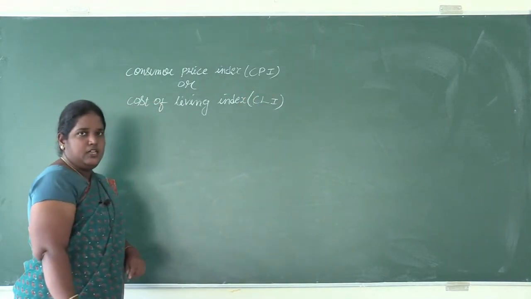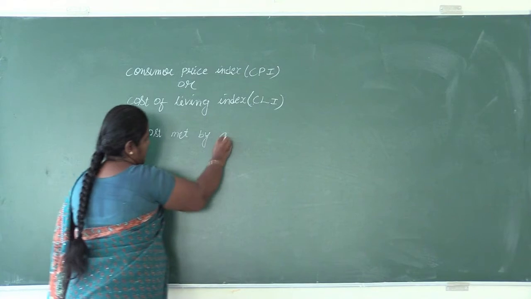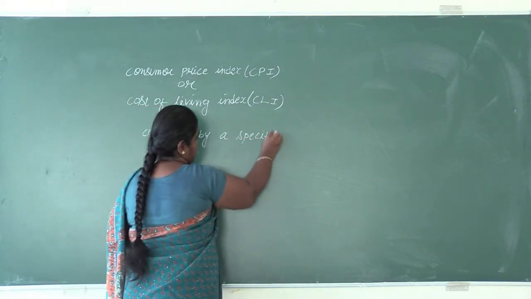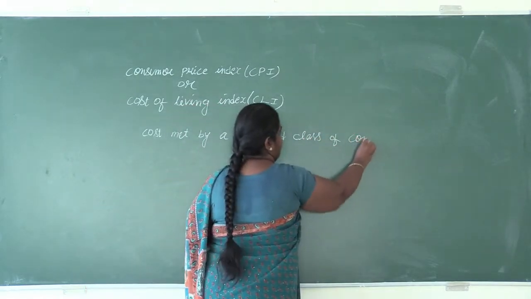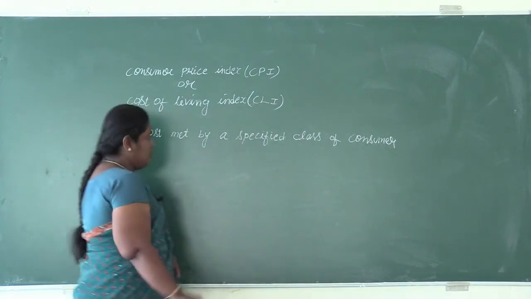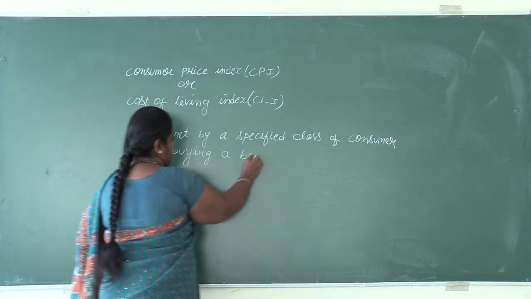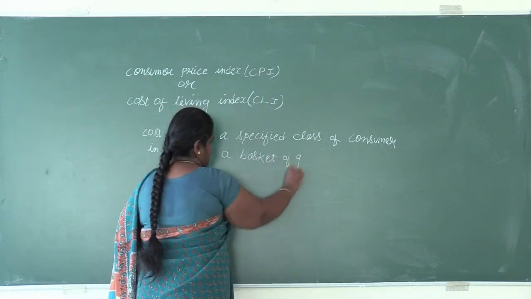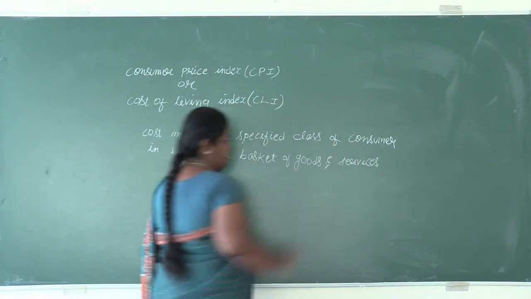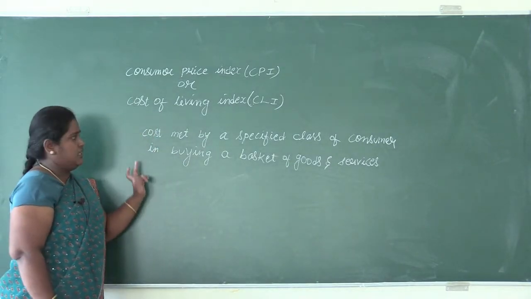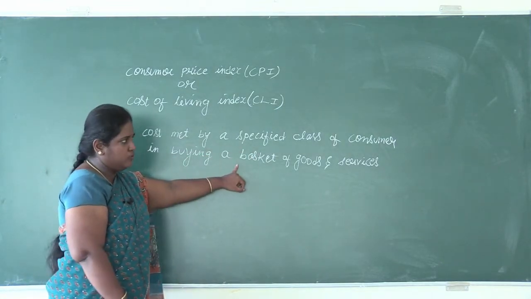Consumer price index is nothing but the cost met by a specified class of consumer in buying a basket of goods and services.